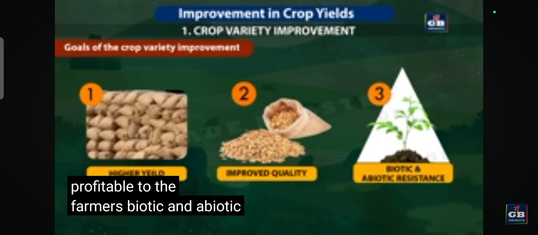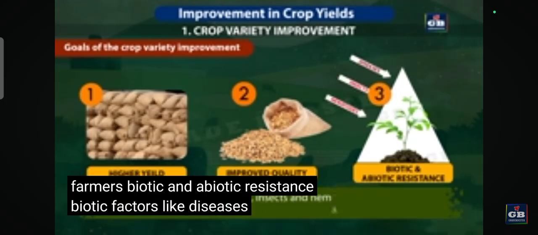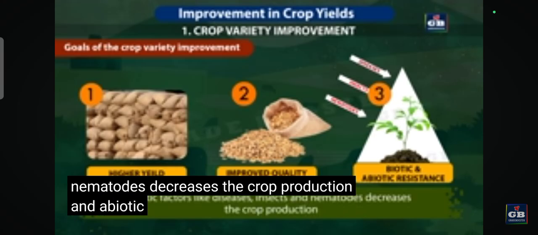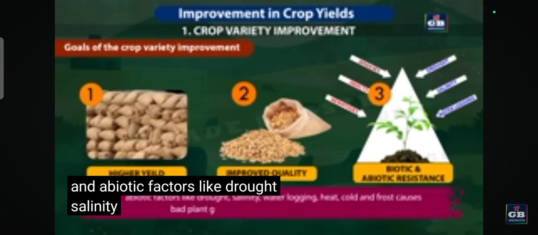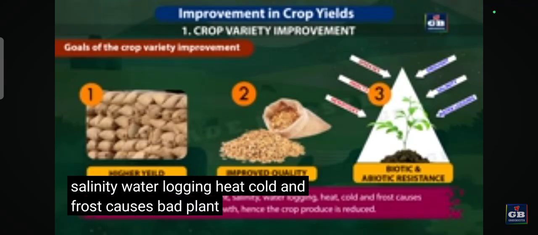3. Biotic and abiotic resistance. Biotic factors like diseases, insects, and nematodes decreases the crop production, and abiotic factors like drought, salinity, waterlogging, heat, cold and frost causes bad plant growth.